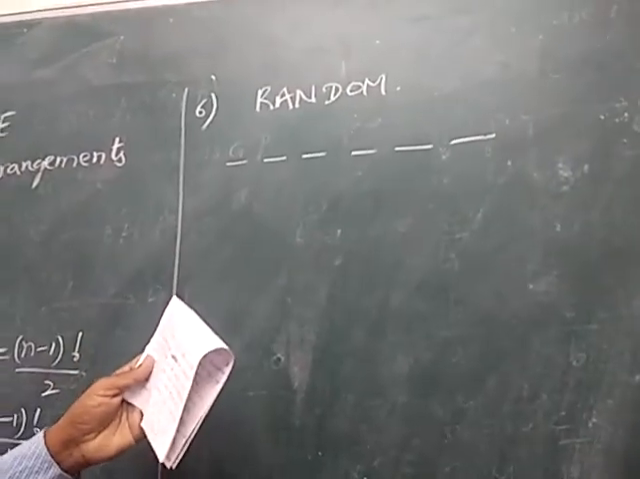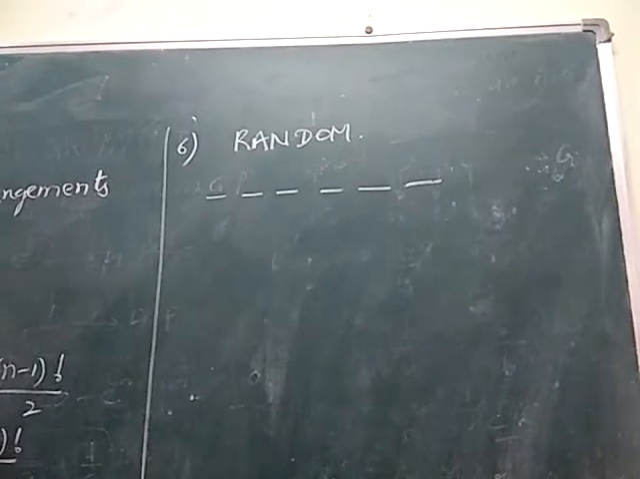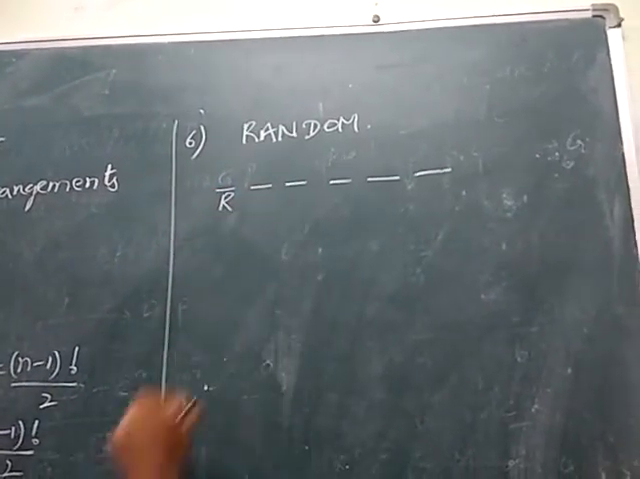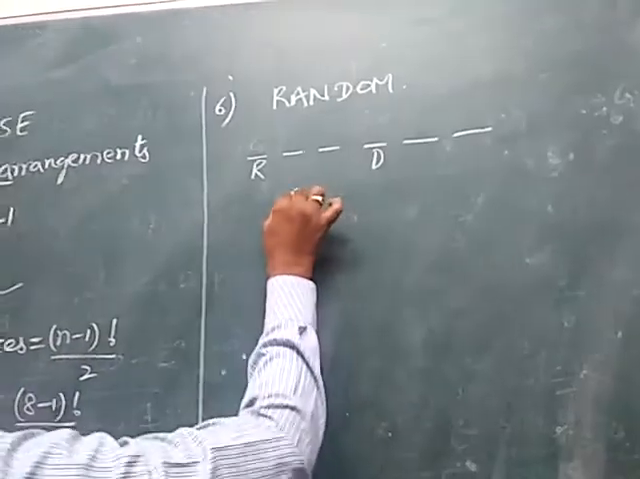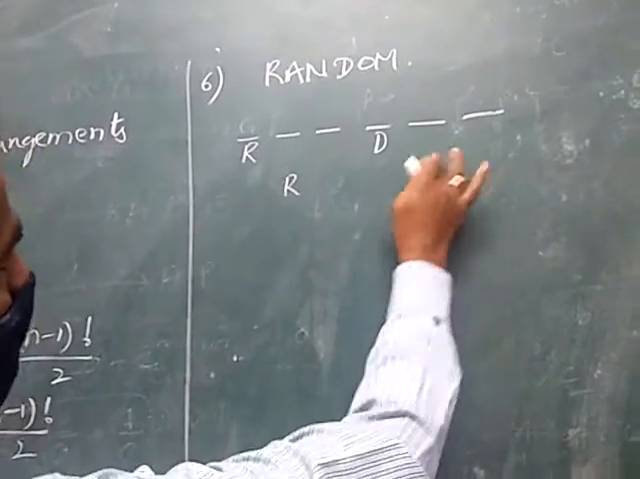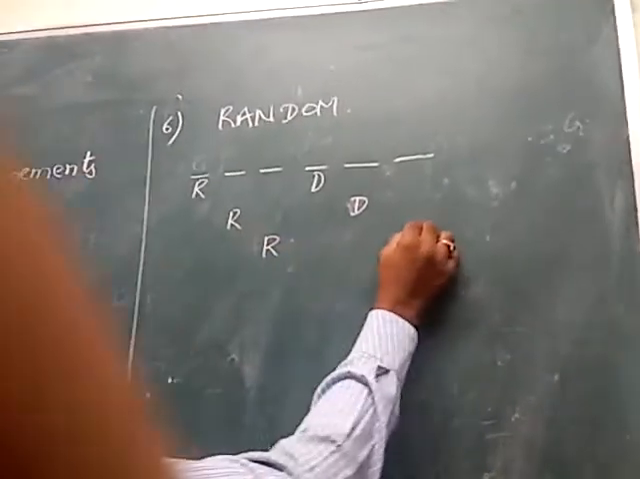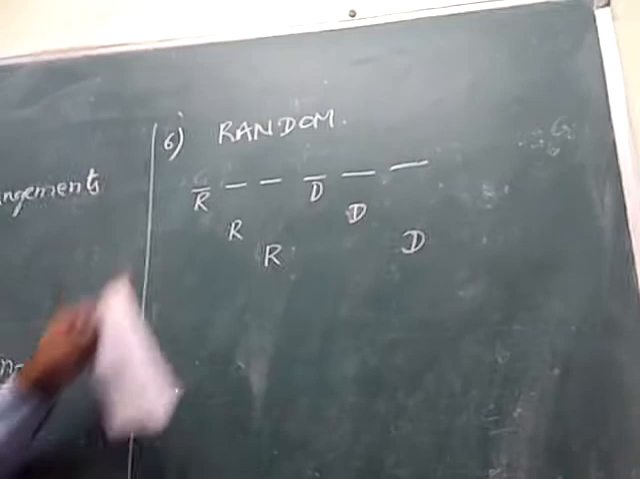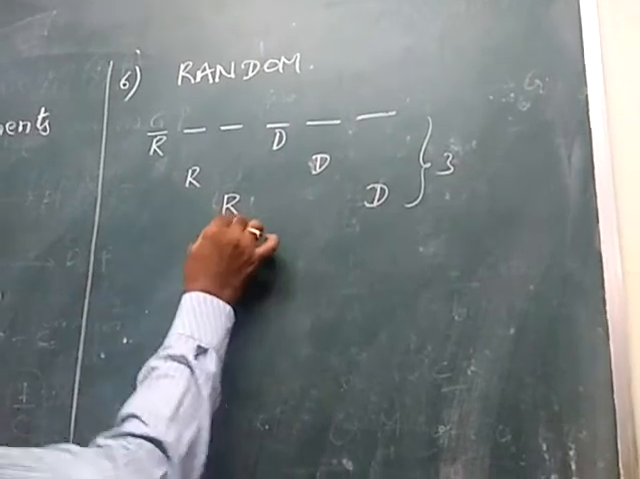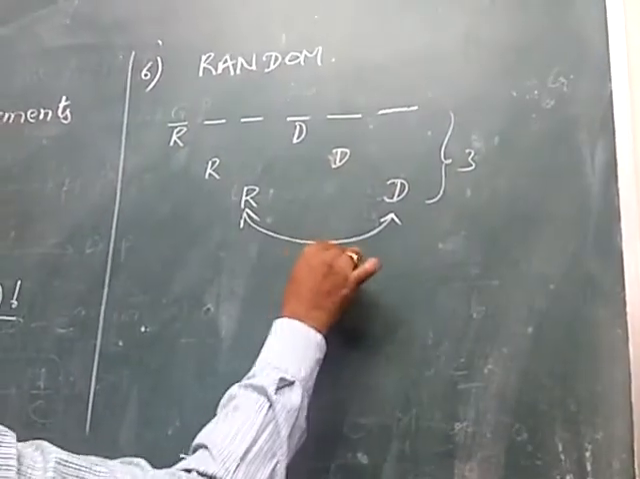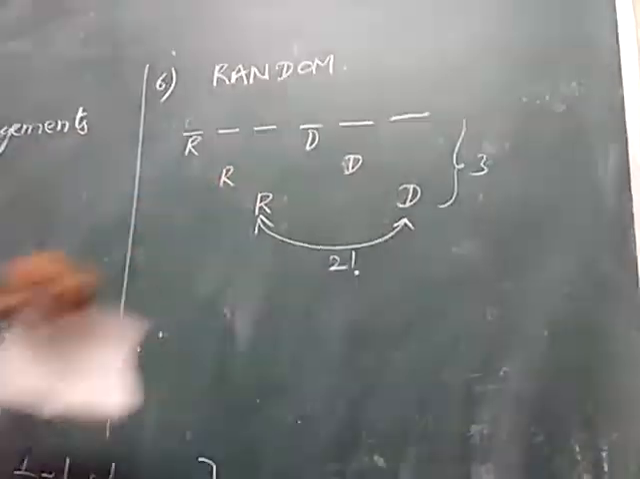So what is asked here? The number of arrangements in which there are 2 letters between R and D. Suppose we put R in the first place, then D comes 2 places after. If we take R in the second place, D moves to its right. Next, R in the third place, D in the sixth place. So R and D can be placed in 3 ways, and R and D can be interchanged among themselves in 2 factorial ways, since R and D or D and R are both allowed.